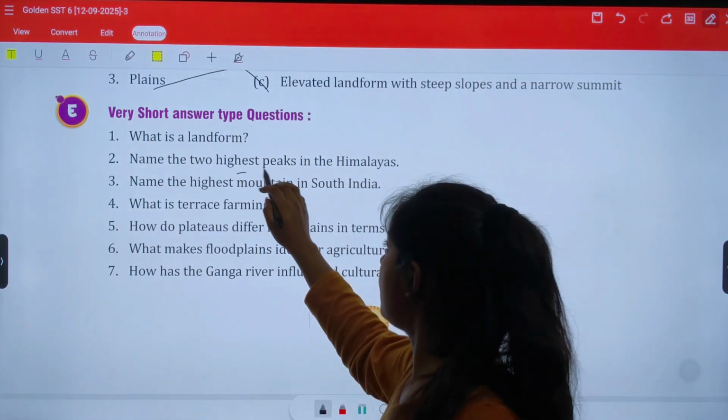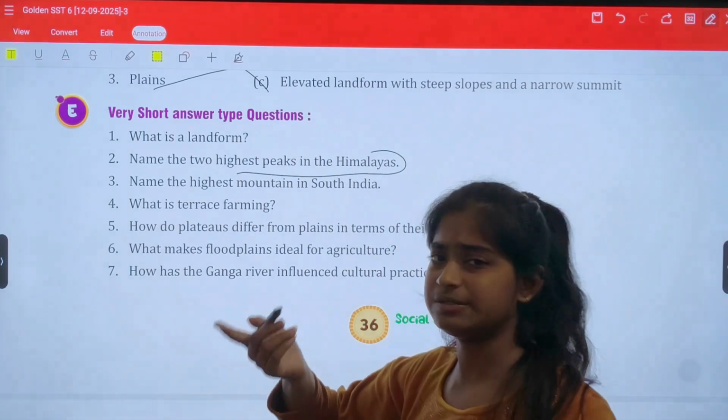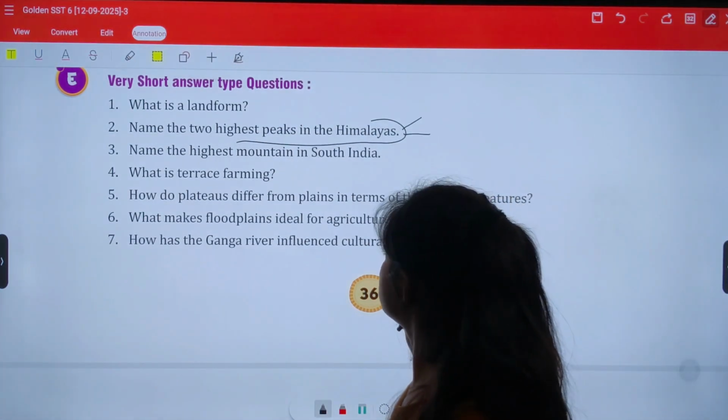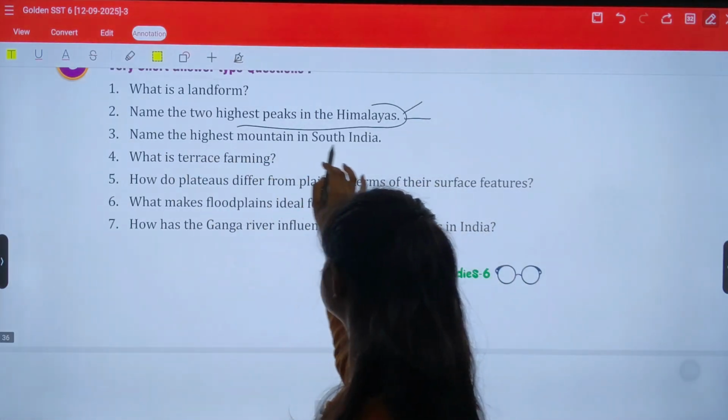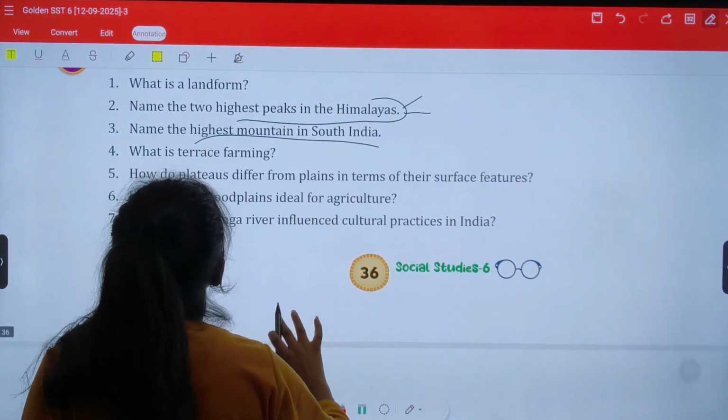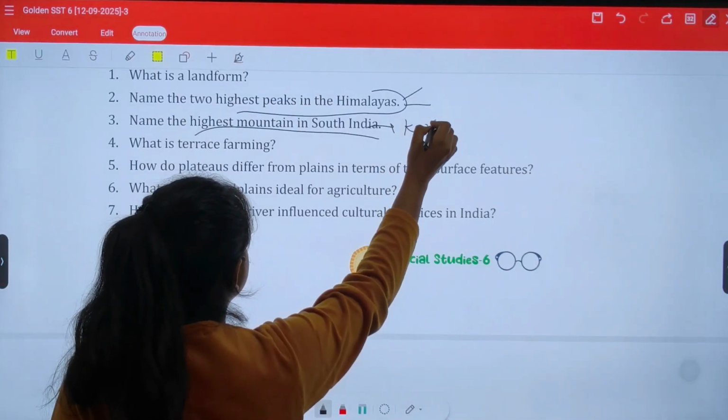Okay, two highest peaks in the Himalayas. We can write any two highest peaks, like Mount Everest, Kanchenjunga. Name the highest mountain in South India. We have already discussed this one also. This is in Kerala, Anamudi.